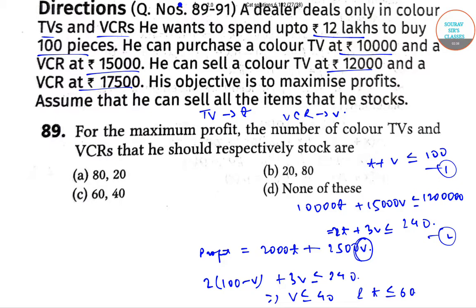So for maximum profit, V equals 40 and T equals 60. So option C is the correct answer.